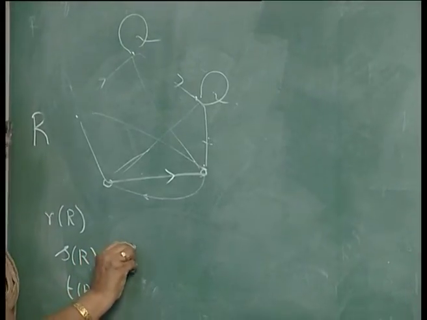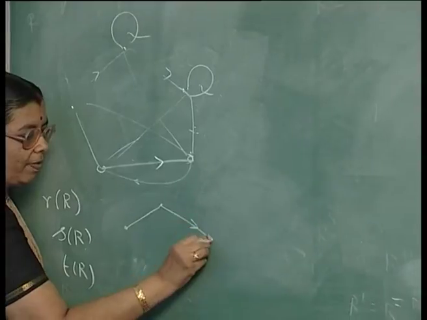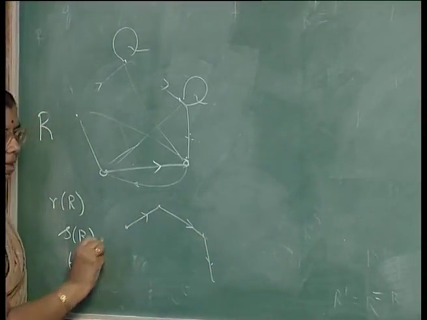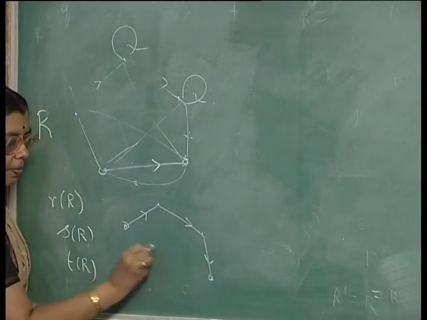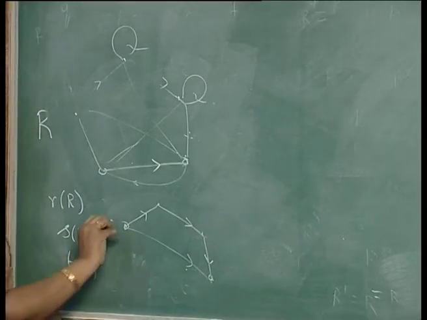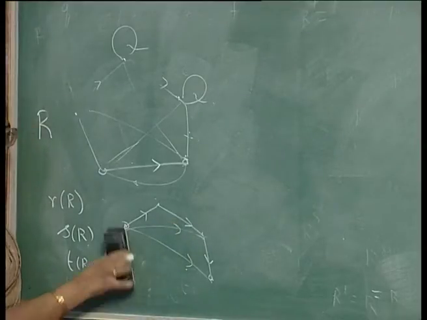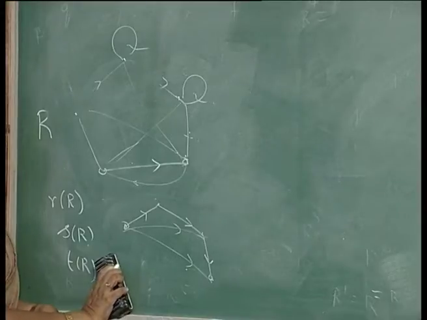Now, what about the transitive closure? The transitive closure is, if there is a directed path between two nodes, you must also add this arc. If there is a path here, you must add this arc. So, try to add the minimum number of such arcs so that you get the transitive closure.